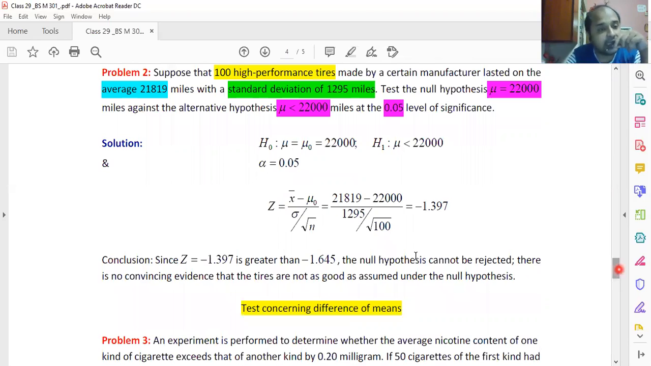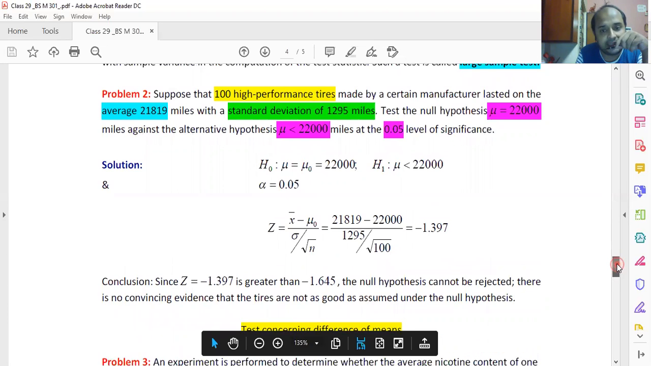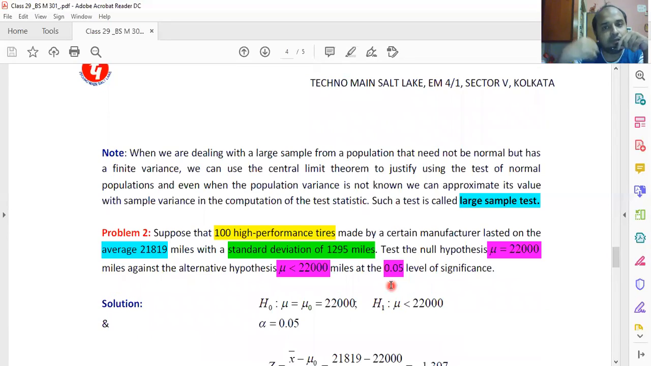Since the null hypothesis has not been rejected, there is no convincing evidence that the tires are not as good as assumed under the null hypothesis. So we are accepting that indeed the tires are of good quality and they are giving you the mileage of 22,000 miles, as has been expected in the null hypothesis.